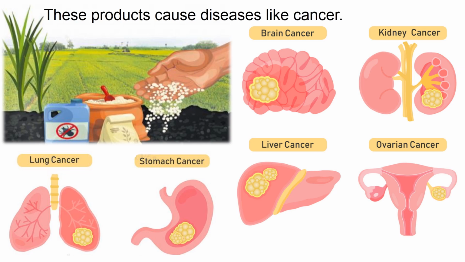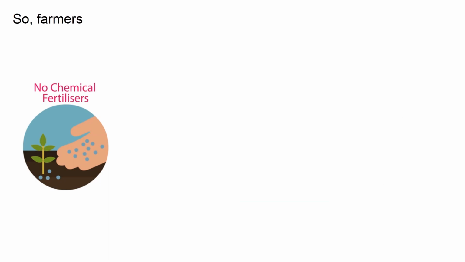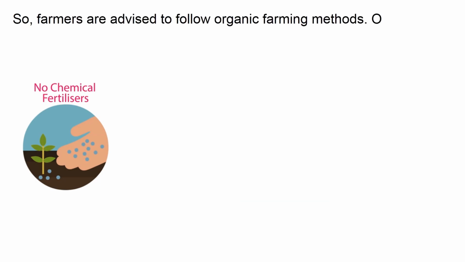So many cancers, like brain, kidney, lung, stomach, and liver cancers, are all caused by the chemicals used in chemical fertilizers and pesticides. So farmers are advised to follow organic farming methods.